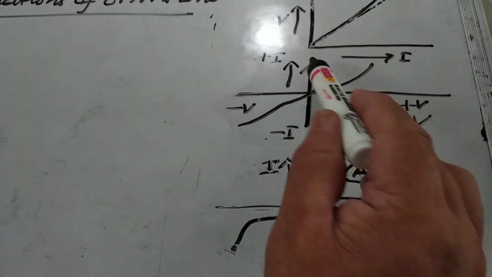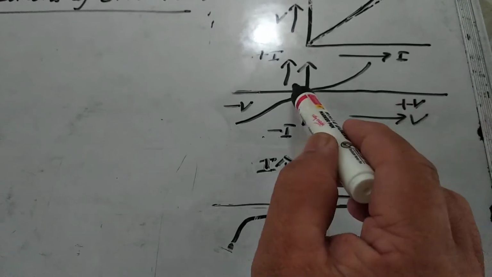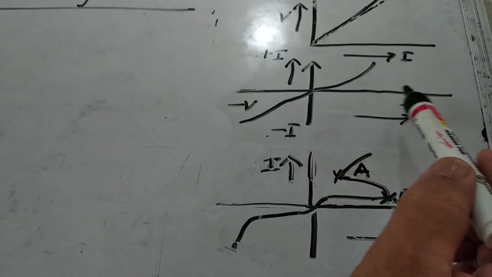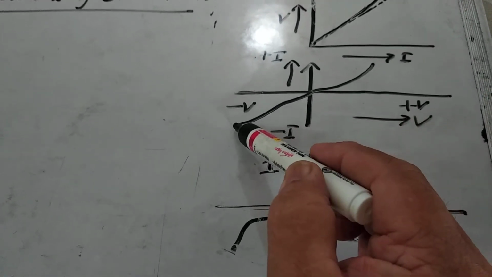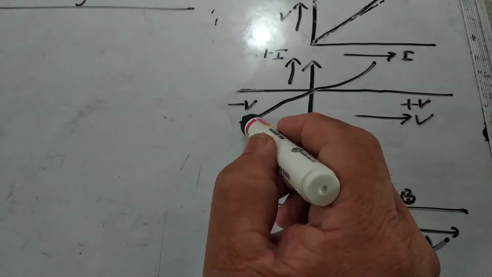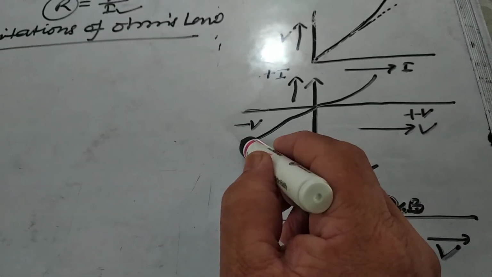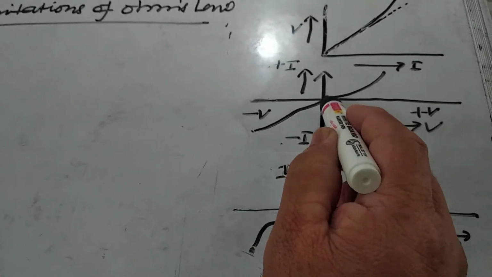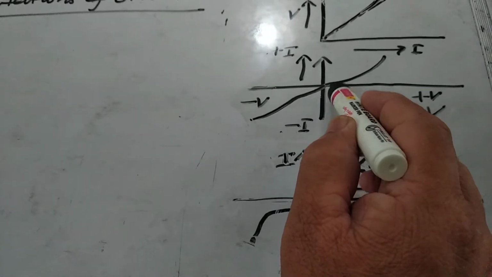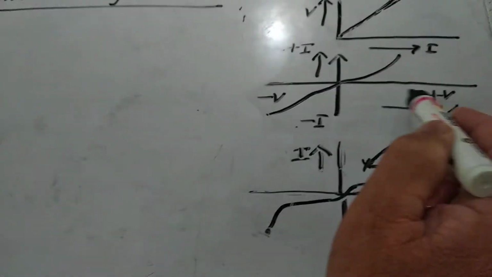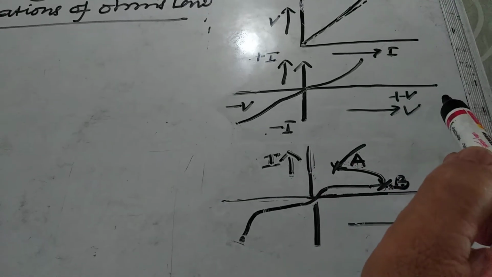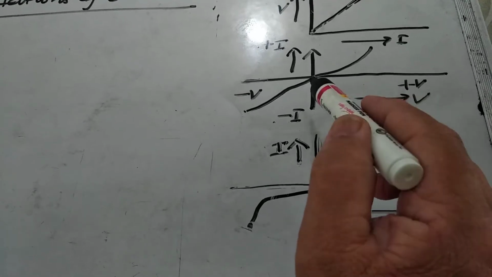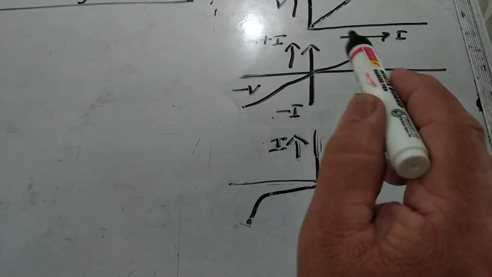Suppose this is the x-axis, this is the y-axis, this is the positive x-axis, this is the negative x-axis, this is the positive y-axis, this is the negative y-axis, and this is when we are looking at this point. So this is the negative potential, and here the graph between V and I will be like this, and after reaching the origin, the graph between V and I will increase like that. So the current may depend upon the sign of the potential difference. So this is also a limitation.